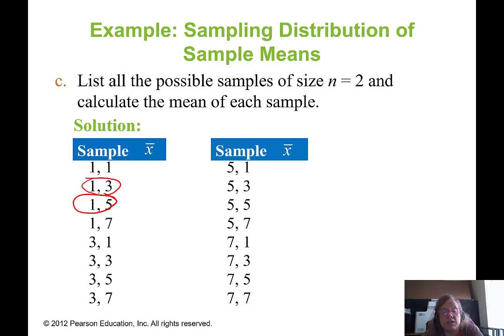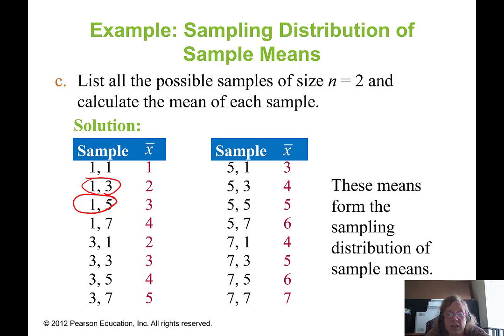This one is going to be 3, because 5 plus 1 is 6, divided by 2 is 3, and so on. And we can go through and calculate all of those, and we get all these potential different sample means. These are the means that form the sampling distribution of the sample means for this toy problem, where we have a population of size 4.